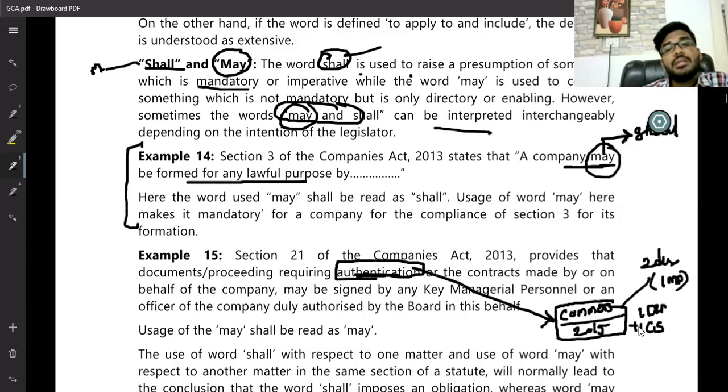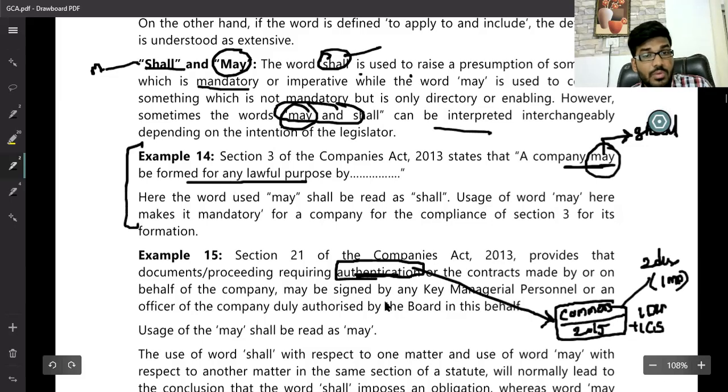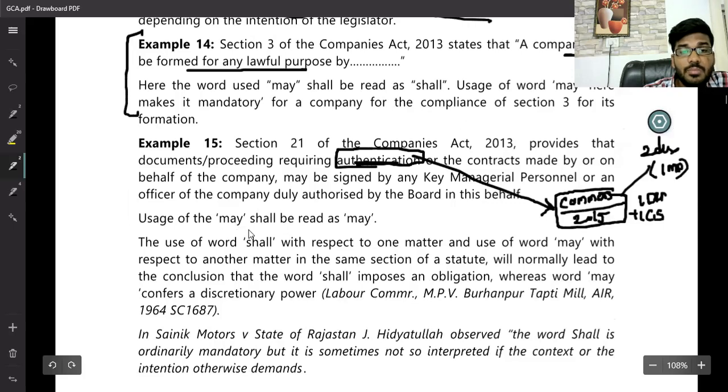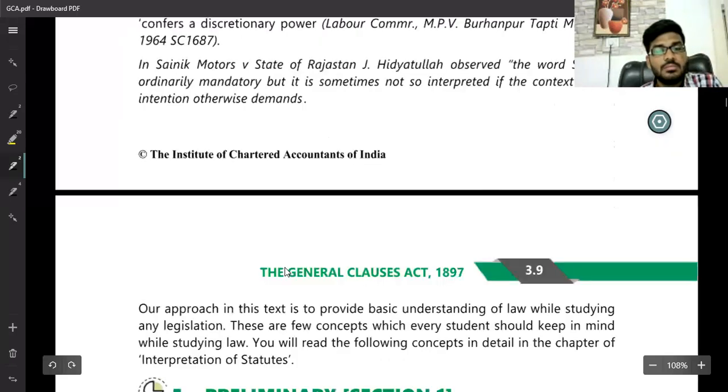Okay, sir. Authentication of contract. Here they use the word may. The contract made by or on behalf of a company may be signed by the key managerial person or officer of a company duly authorized by the board. Here may is nothing but may only, but in some situations may can be treated as shall. Okay, so listen.